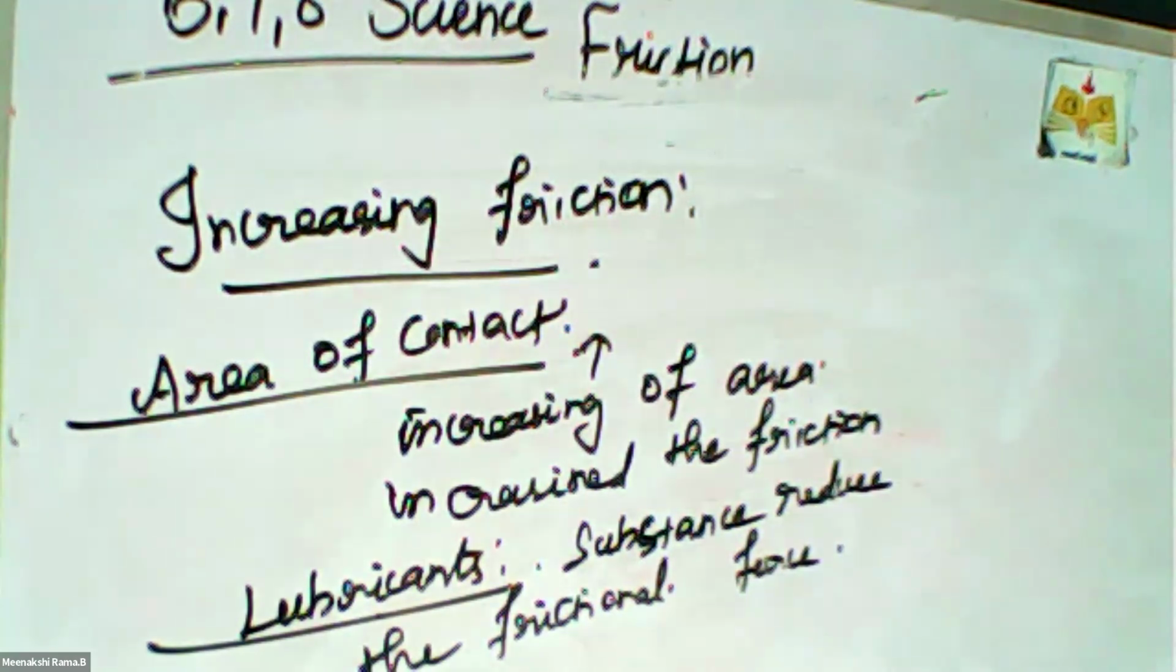And then ball bearings. What do ball bearings mean? Rolling friction is smaller than sliding friction. Sliding is replaced by rolling with the usage of ball bearings. For the same reason, ball bearings are used in cycles. These are all the ways of increasing and decreasing friction.